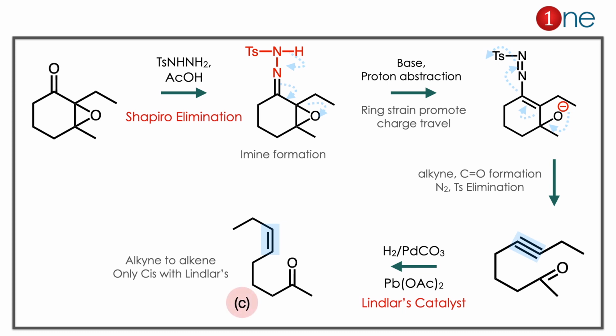Then you are using the base. What happens is the base abstracts the proton, and the charge travels there, so the ring is opening. Here the driving force is ring strain. So the ring is open, and again a charged species is formed.